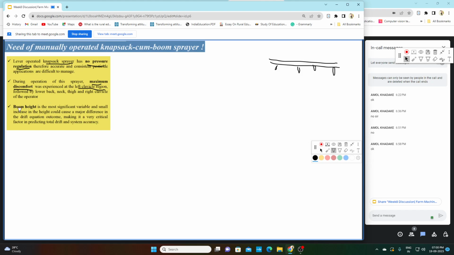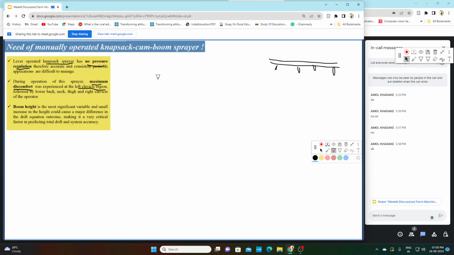Third is boom height. First, there is no provision of boom in this knapsack sprayer, and second, the operator has to adjust the nozzle height again and again. So it is unnecessary work, and it might lead to early fatigue of the farmer.